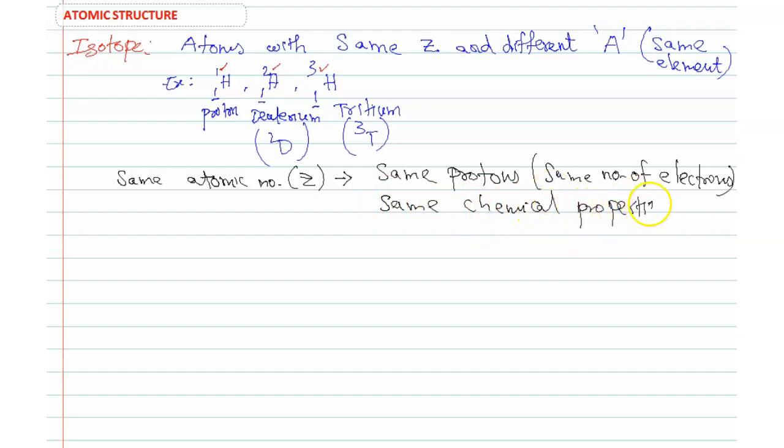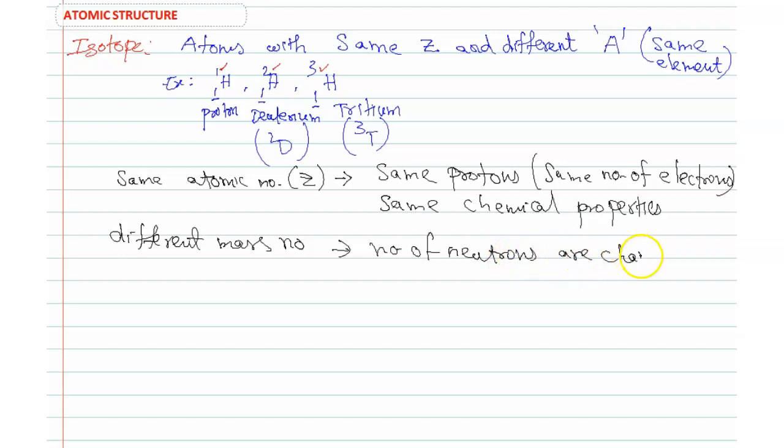So due to the same number of electrons, the same chemical properties are possible, but a different mass number is possible. A different mass number means the number of neutrons also changes.